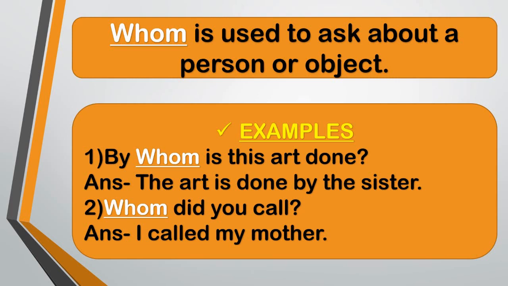In this sentence, someone is asking for a person, and for a person we use the word whom. By whom is this art done? Next example, whom did you call? Answer, I called my mother. In this sentence also, someone is asking for a person, and for person we use the word whom. Whom did you call?